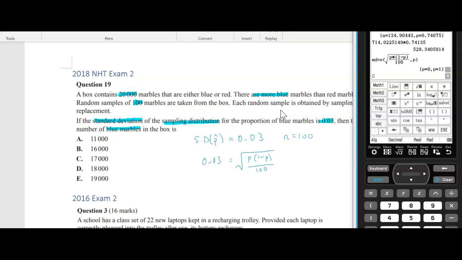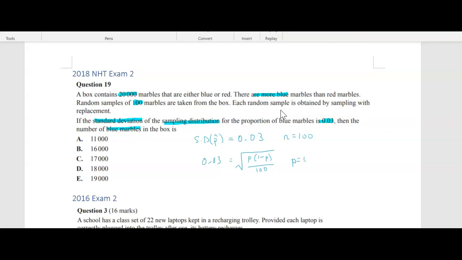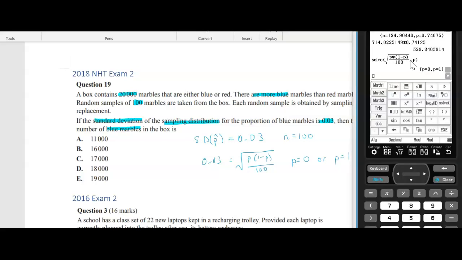Just making sure that is okay. I knew I made a mistake. Why do I keep making mistakes? I should not do these videos late at night. Equals 0.03.